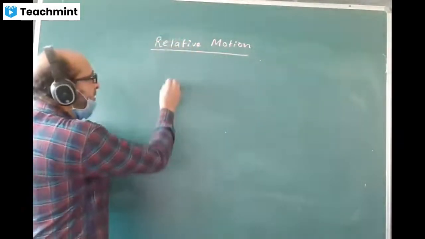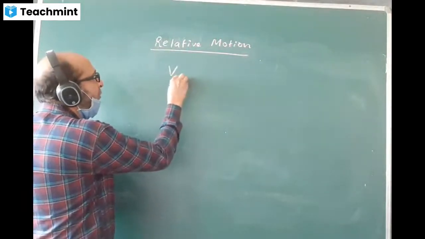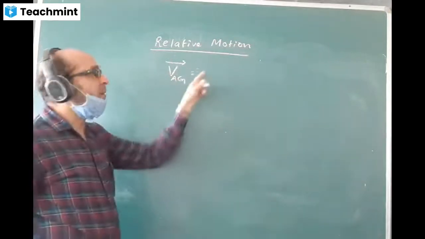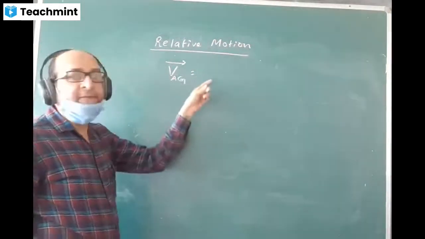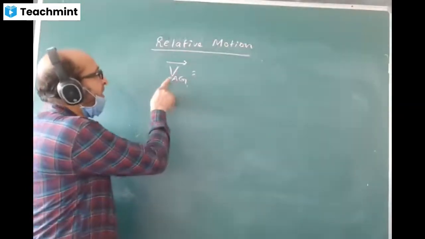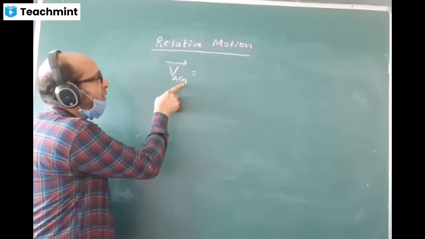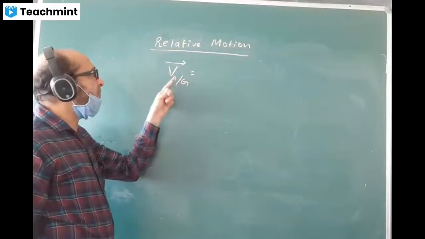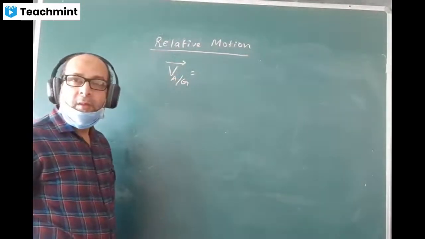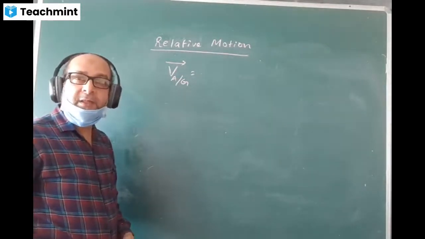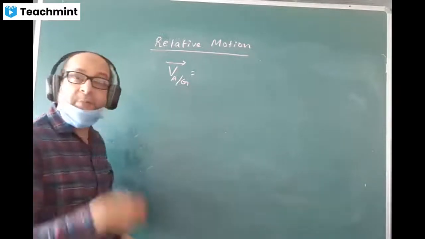So normally we write like this: velocity of a body with respect to the ground. If this has got some value, fine; if this is zero, then the body is at rest. And if this has got some value, maybe 20, 30, any value, we read this as velocity of the body A with respect to the ground. Sometimes in the book they write it like this: velocity of a body A with respect to the ground. So whether a body is in motion or at rest is always decided with respect to the ground.